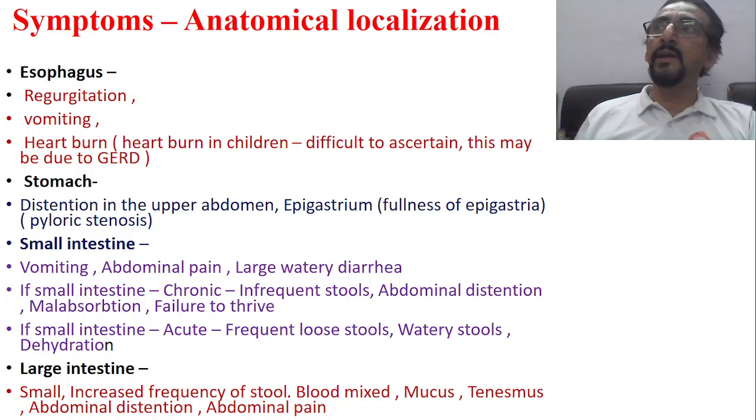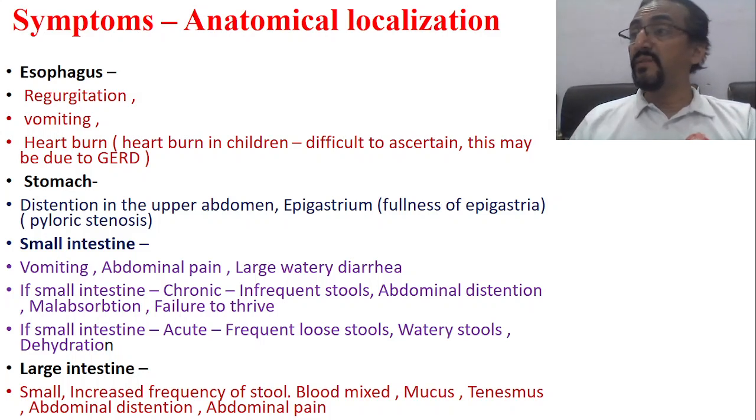So the small intestine is a place of absorption, and also digestion. So many glandular secretions will be there, many mucus secretions will be there, and nutrients are going through the intestine for the purpose of absorption. When absorption is not taking place, all these contents pass through the large intestine and the rectum, and diarrhea will develop, and that diarrhea has a large volume of stool. So that's a very characteristic feature of small intestinal diarrhea.